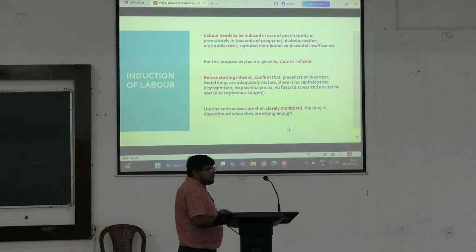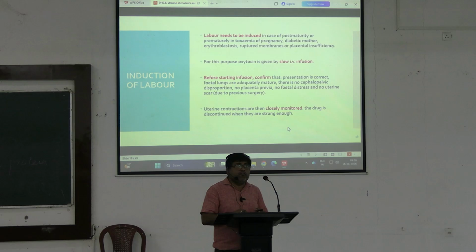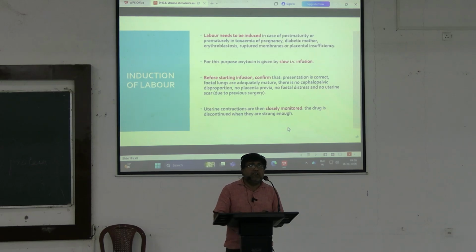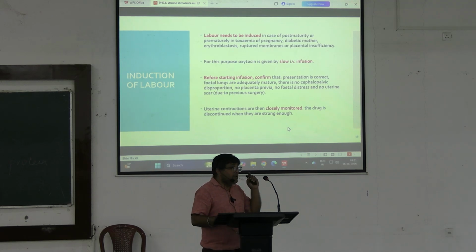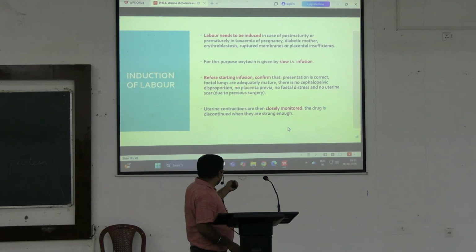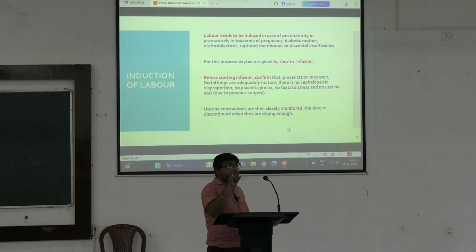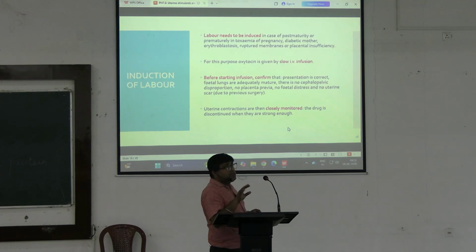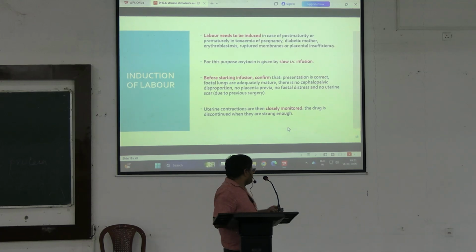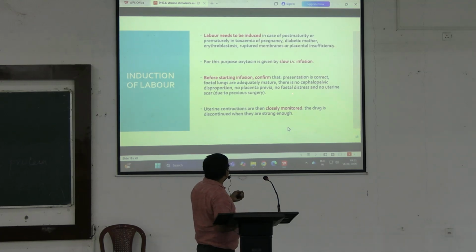Now, before starting oxytocin infusion, certain criteria have to be met, otherwise it can't be given. Like the presentation of the baby should be correct, there is no placenta previa, fetal lungs are adequately matured, there is no cephalopelvic disproportion, no fetal distress, no uterine scar.